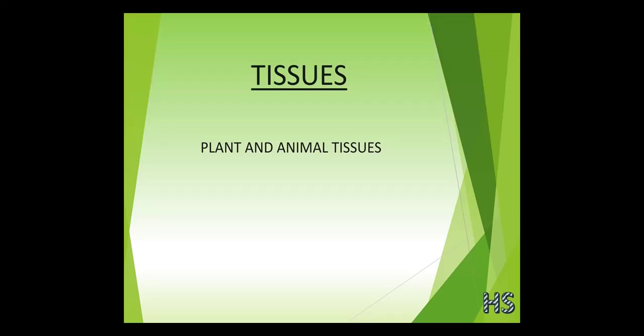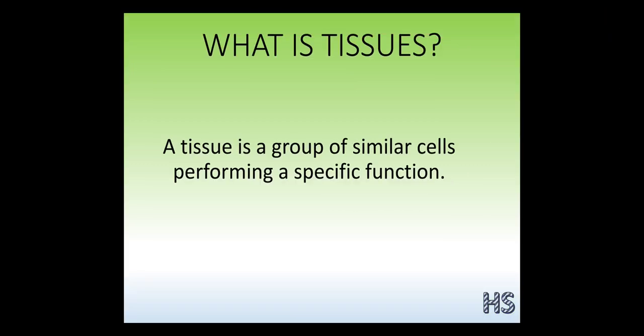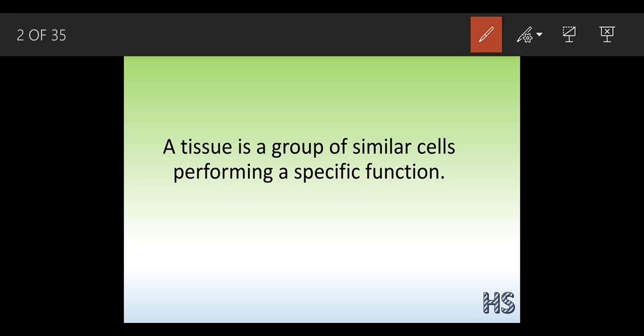Hello students, today we are going to start a new chapter, that is tissues. Tissues are classified into two parts, that is the plant and the animal tissues. First we are going to start with what we mean by tissue. A tissue is a group of similar cells performing a specific function.